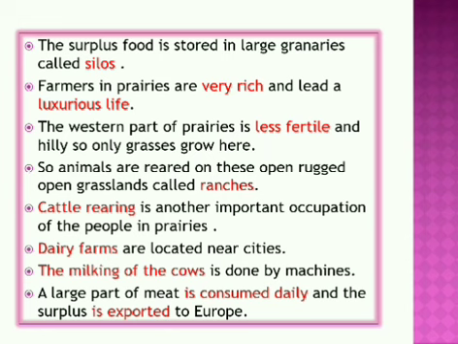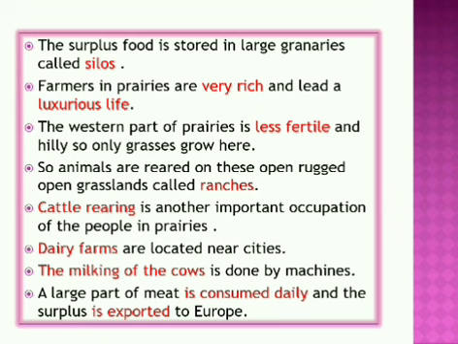The western part of prairies is less fertile and hilly. See, among this prairies grassland, the western part is less fertile and also hilly. So only grasses grow here, and it is not used for growing crops. So animals are reared on these rugged open grasslands called ranches.